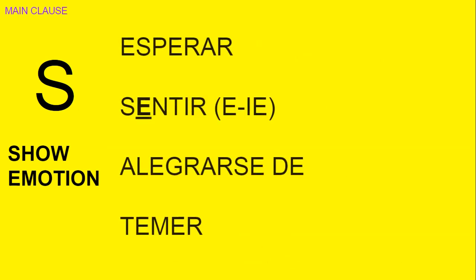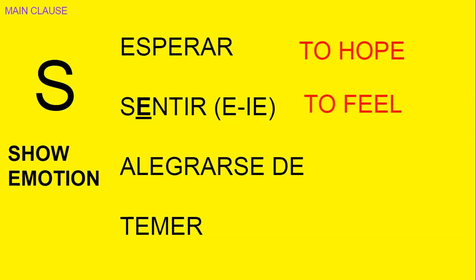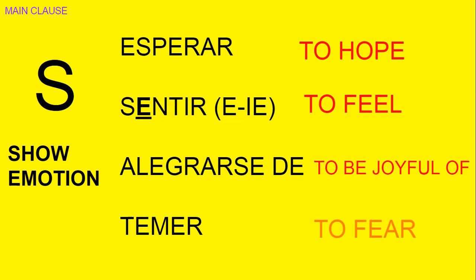S is for show emotion. Okay, so these are related with emotion. Esperar, sentir, alegrarse de, and temer. Esperar is to hope. Sentir is to feel. Alegrarse is to be joyful of something. And temer is to fear. So these all show emotion.